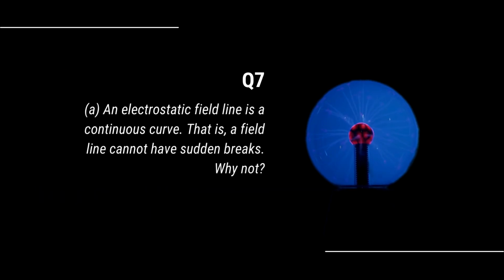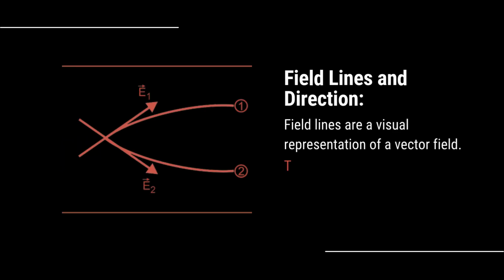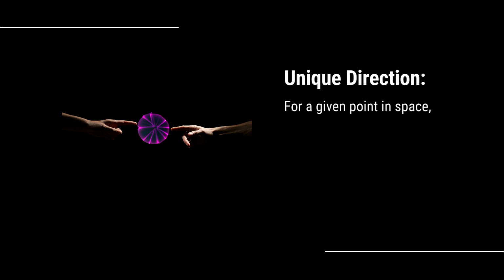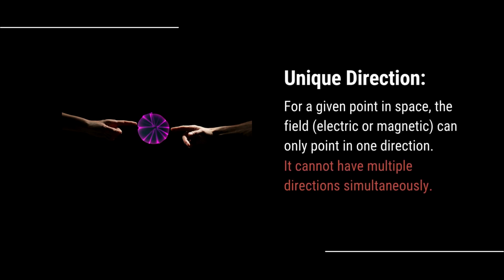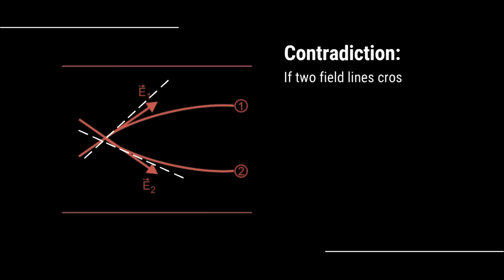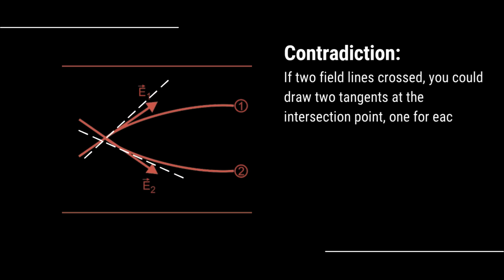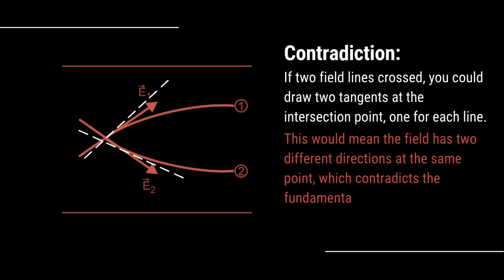Field lines are a visual representation of a vector field. The tangent to a field line at any point gives the direction of the field at that point. For a given point in space, the field can only point in one direction. It cannot have multiple directions simultaneously. That means if two field lines crossed, you could draw two tangents at the intersection point, one for each line. This would mean the field has two different directions at the same point, which contradicts the fundamental nature of fields.